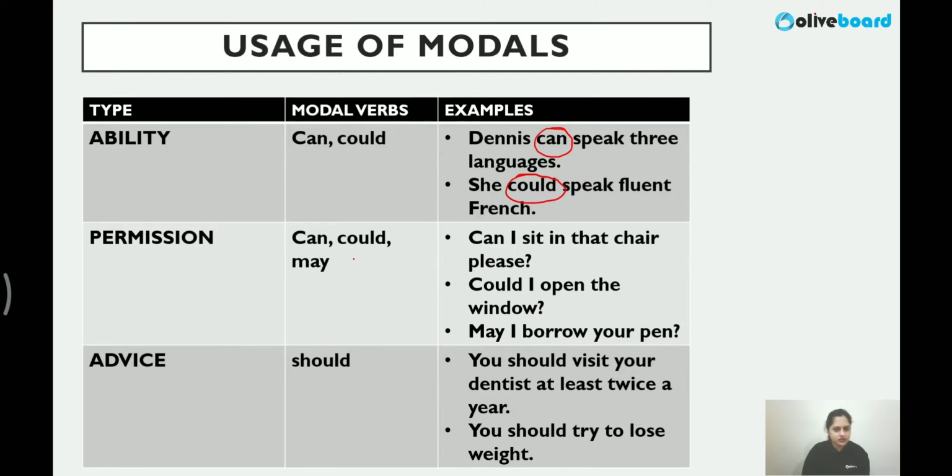Permission, you can use any of the three, but the most formal one is may. When you are asking permission, the formal one is may. And the polite form of asking permission is could. There are very, very small differences if you see. So, can I sit in that chair, please? It is not wrong, right? But the more proper, more formal one will be may. May I borrow your pen? And a polite request could be, could I open the window?